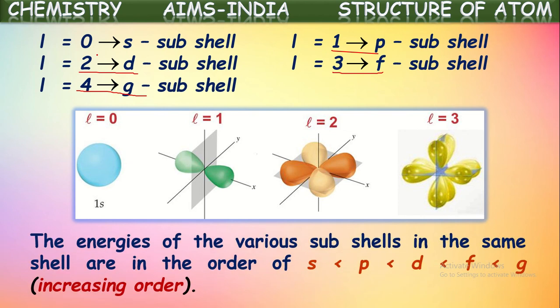Okay. The energies of the various subshells in the same shell are in the order shown here. S subshell has lowest value, and then P, D, F, G and so on. Increasing order is shown here. So even though these subshells are present in the same shell or same orbit, there will be slight changes in their energies. S subshell is having lower energy among all the subshells in an orbit, and then P, and then D, and then F. In this way, energies of the subshells are in the increasing order, even though they are present in the same shell.